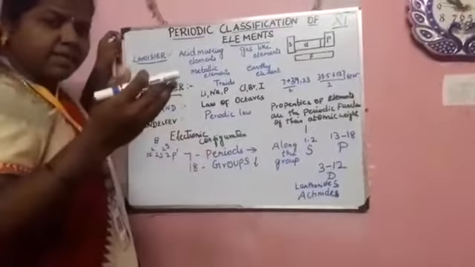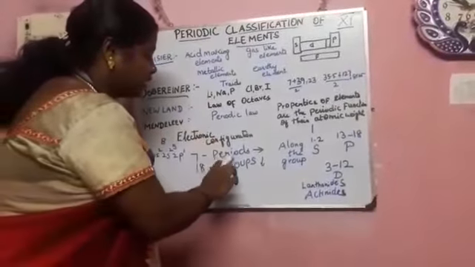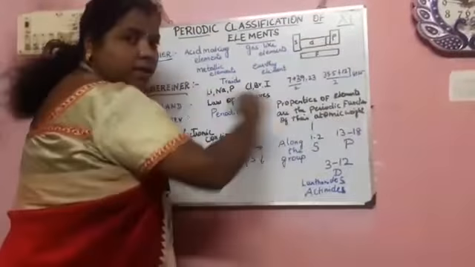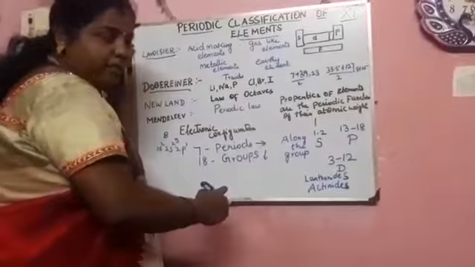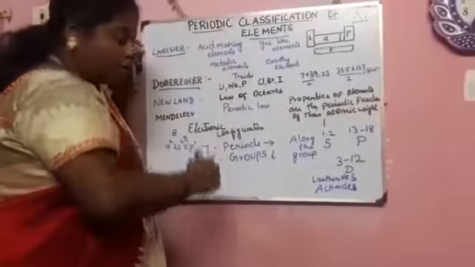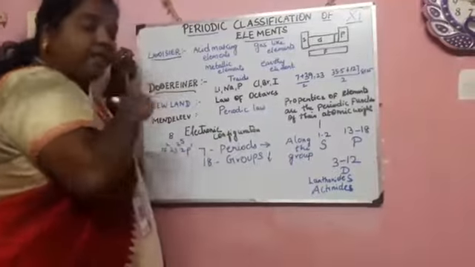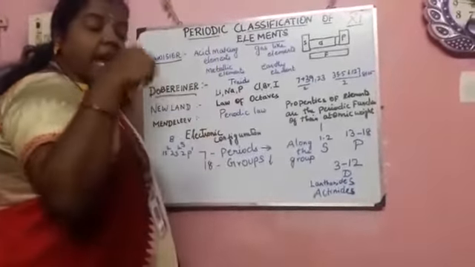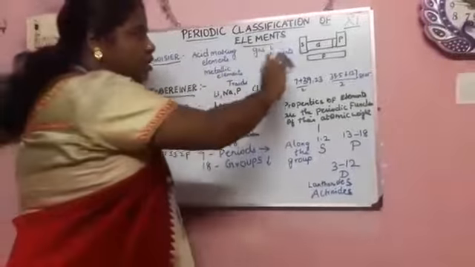And next one, the elements are classified into periods as well as groups. We have 7 periods. Periods are horizontal, from left to right. Groups are vertical, from top to bottom. So totally we have 7 periods in the periodic table, and 18 groups in the periodic table. Let's see the first two groups.